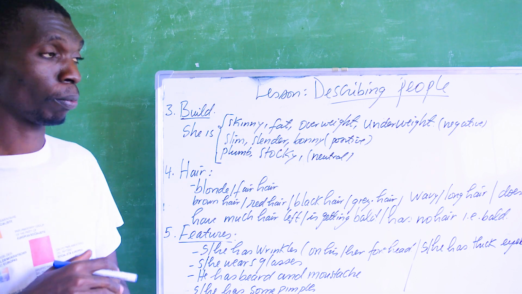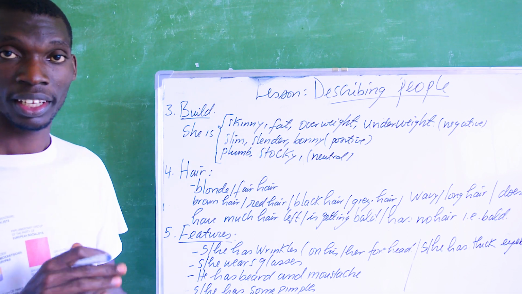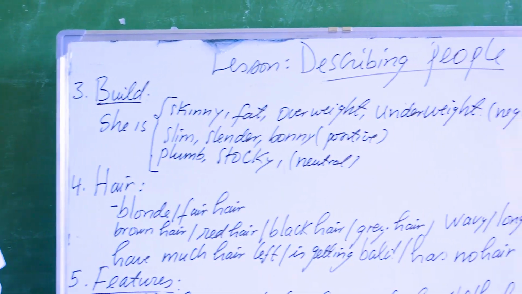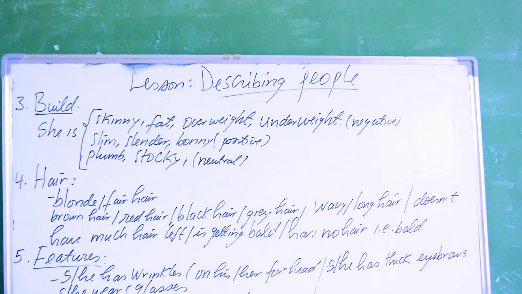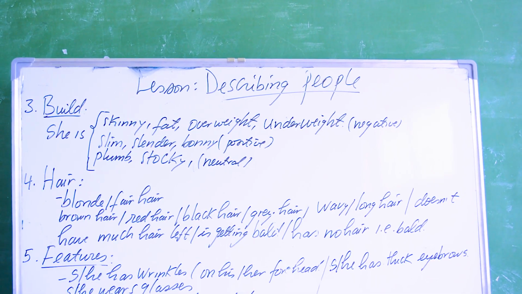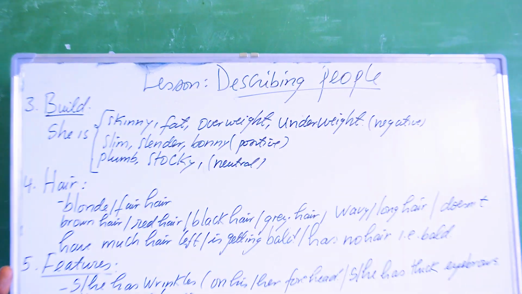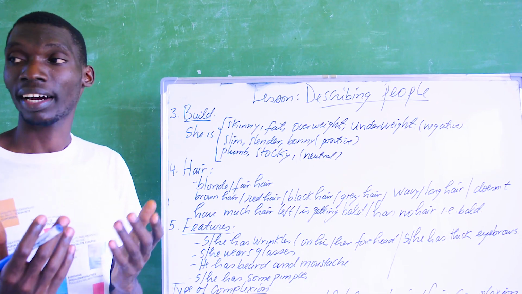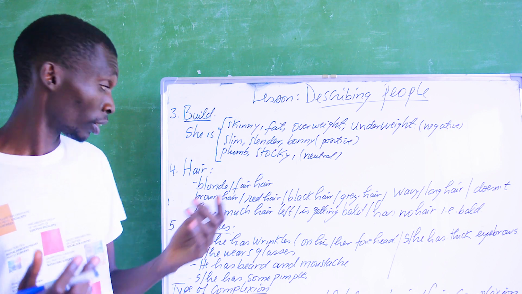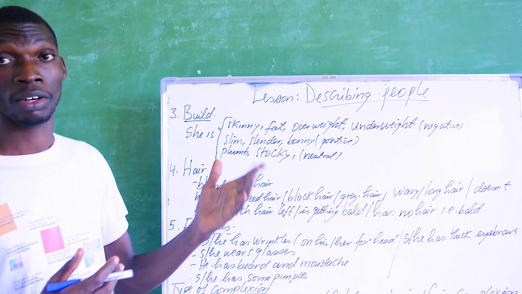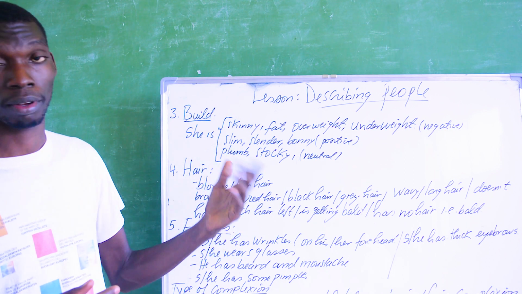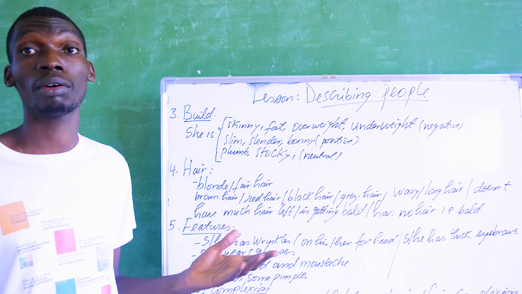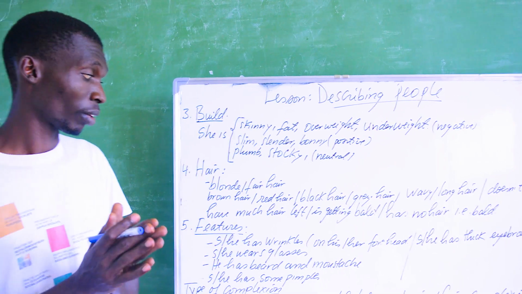Now we are done with the third part, and then we'll move on to the fourth part, which is hair. Somebody has blonde hair. Blonde hair is hair that is light colored. This term is mostly used for white women because they tend to have blonde hair. A woman who has blonde hair is said to be blonde. Is that understood? Very good.